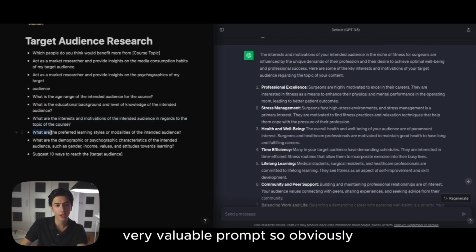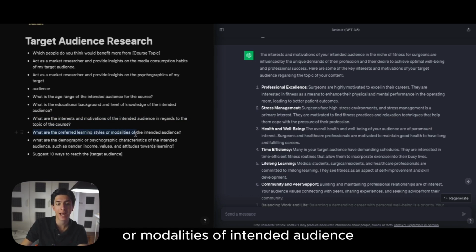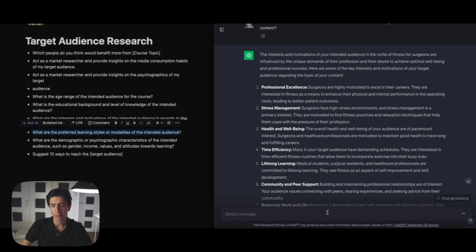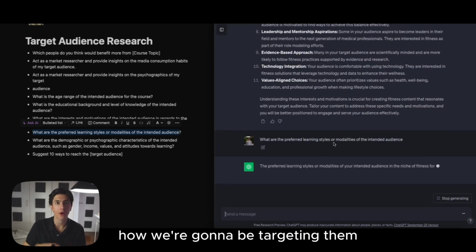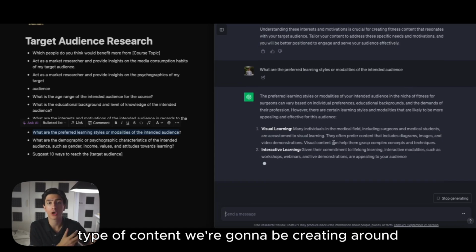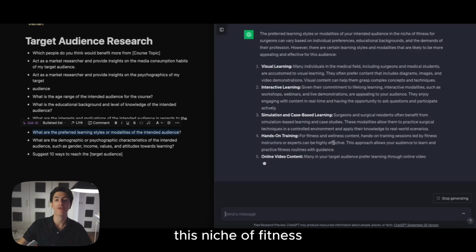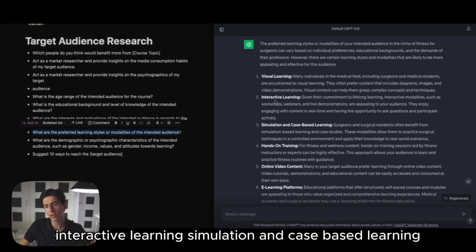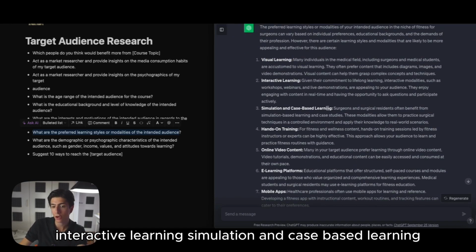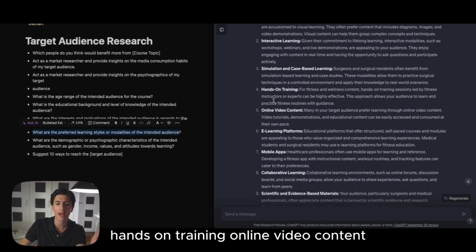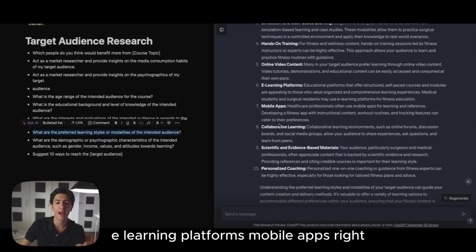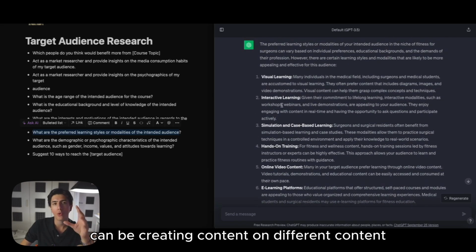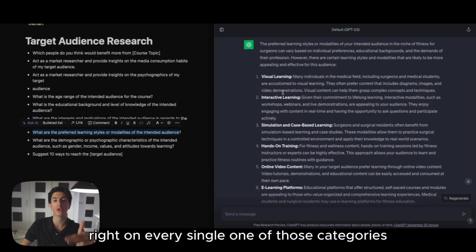Obviously, what are the preferred learning styles or modalities of the intended audience is extremely important, right? Because we need to know how we're going to be targeting them and what type of content we're going to be creating around this niche of fitness. The answer that we got right here is visual learning, interactive learning, simulation and case-based learning, hands-on training, online video content, e-learning platforms, mobile apps. And we again can be creating content on every single one of those categories.